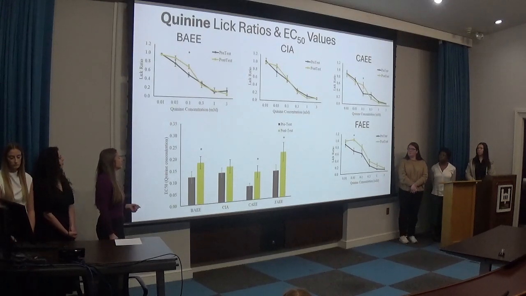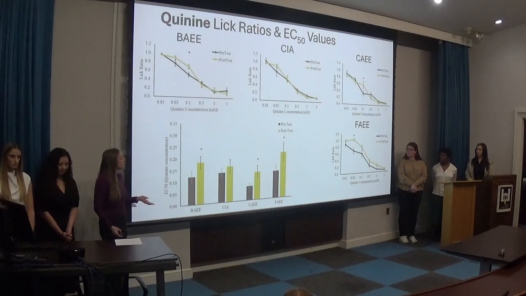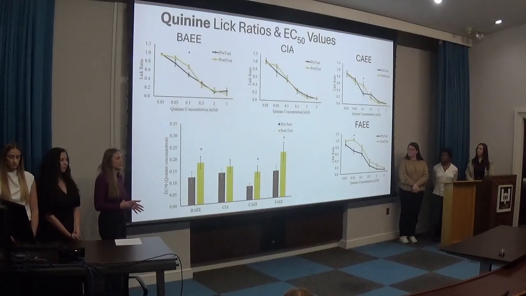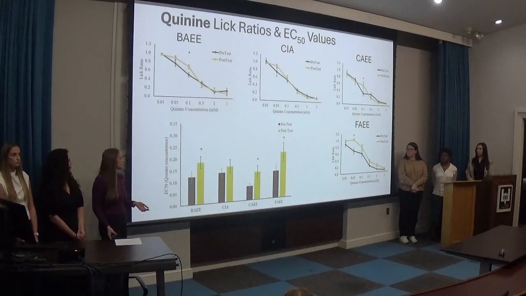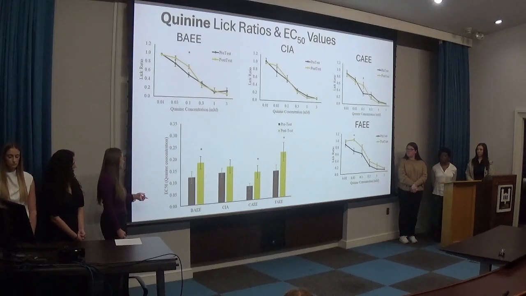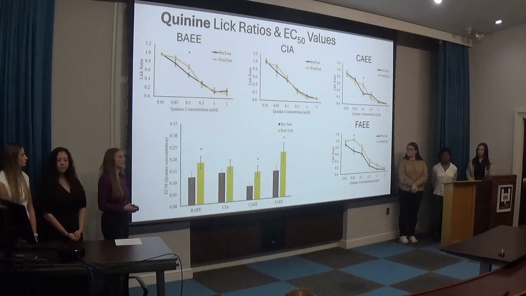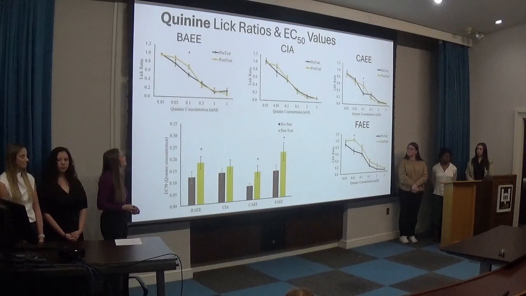But the FA group actually had the biggest increase in lick ratios at 0.03 millimolar of quinine, and this shows that quinine became less aversive after the forced access exposure. And then here you can see that for Bagg, K, and FA, average EC50 values increased after exposure, which showed that these 3 exposure groups became less sensitive to bitterness overall.